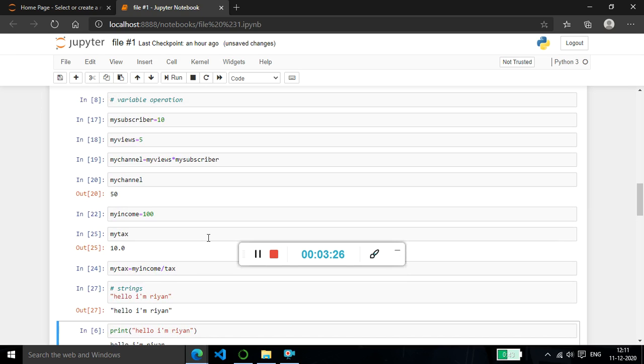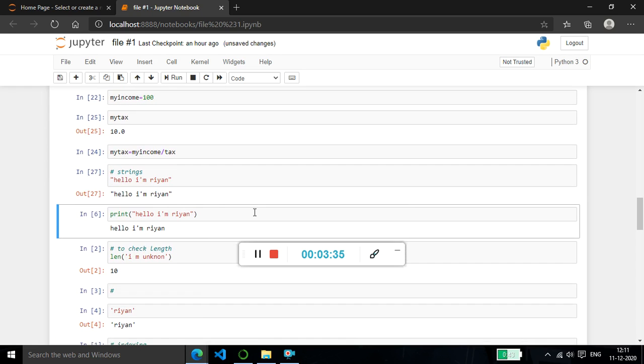Now, these are strings. Strings are either in single quotes or in double quotes. And that's all about strings.